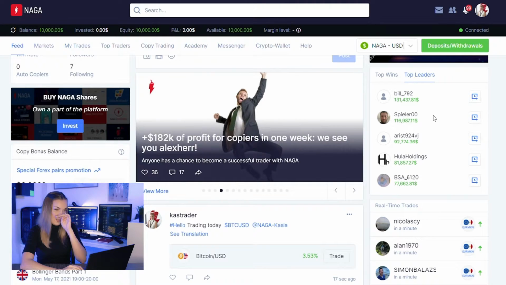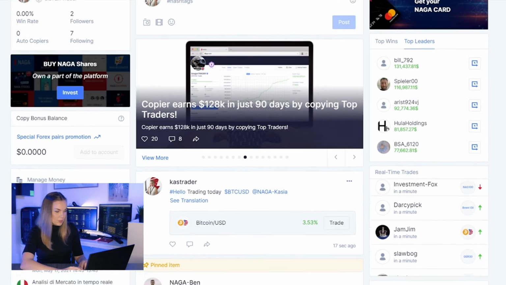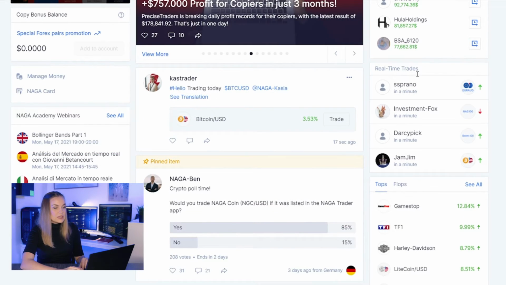Now I want to specify, top leaders are people who are performing the best on NAGA. They're not necessarily yet popular investors. These are the ones that made it to the top of our leaderboard, which I will speak about shortly. Then we have real-time trades.